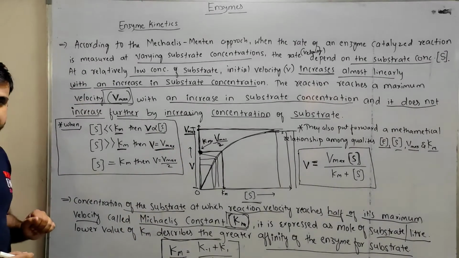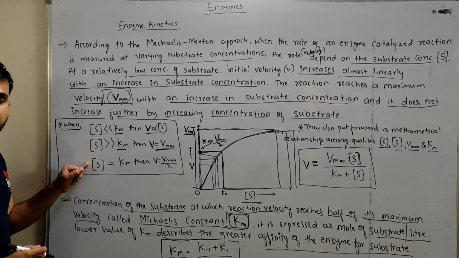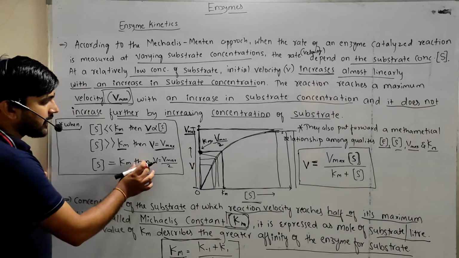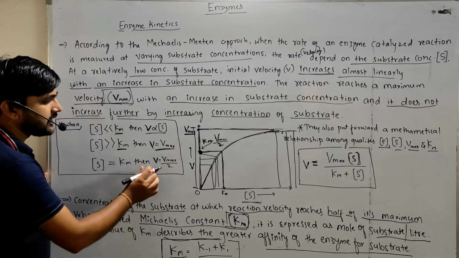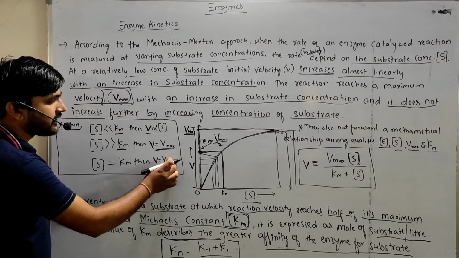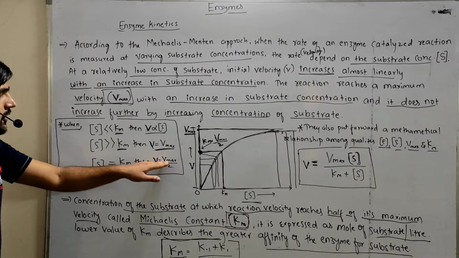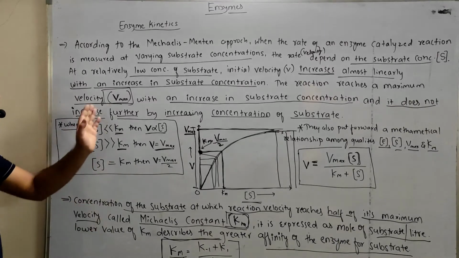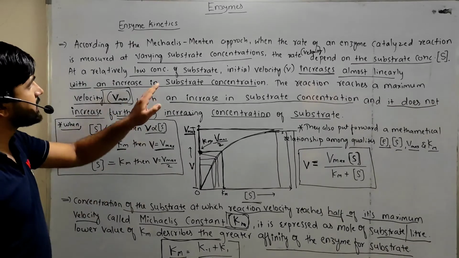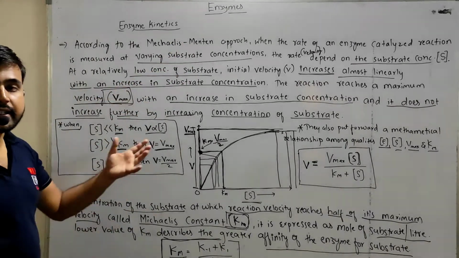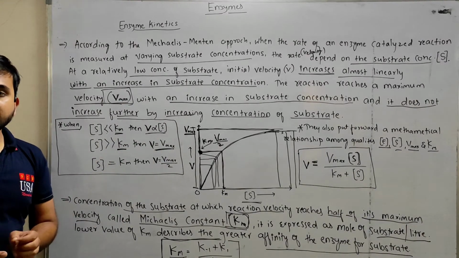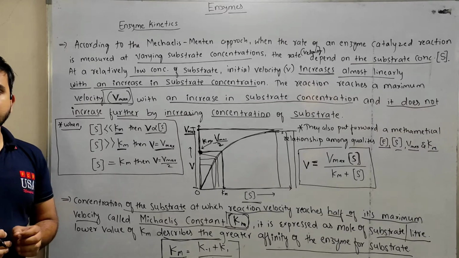The third condition is when the concentration of substrate is equal to the Km. At that condition, the velocity is half of the velocity at maximum. So these are the conditions. Based on this, these two scientists, Michaelis and Menten, gave a relationship between the concentration of the substrate and the rate of the reaction.